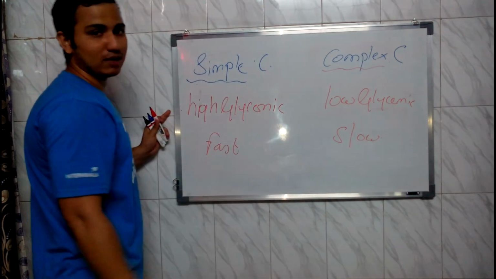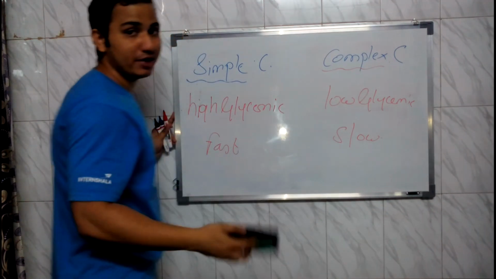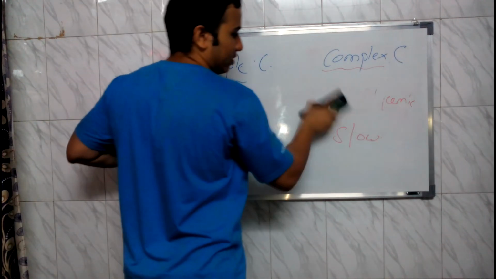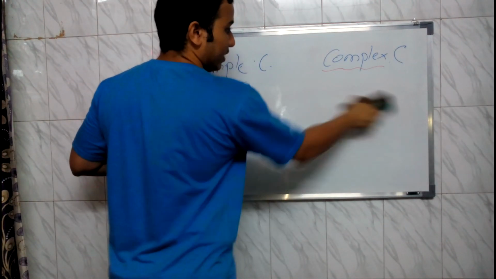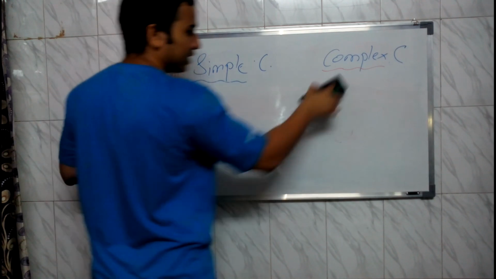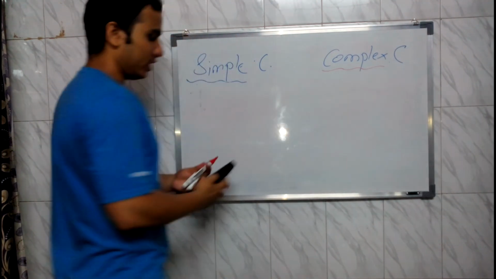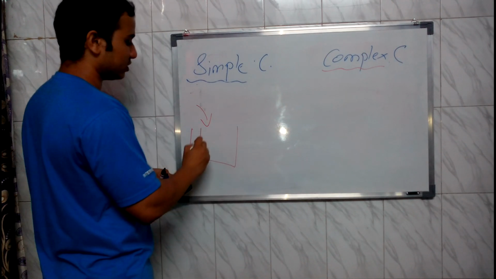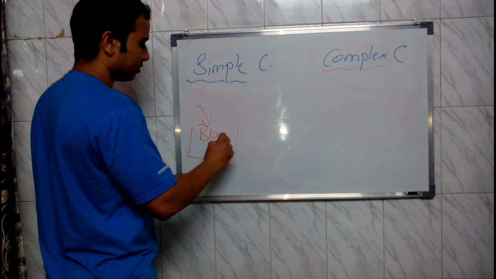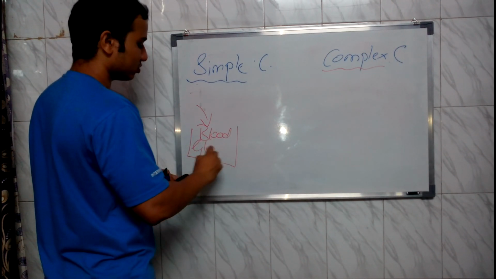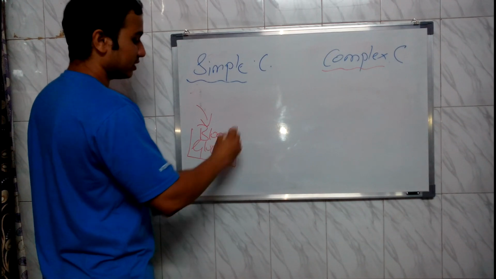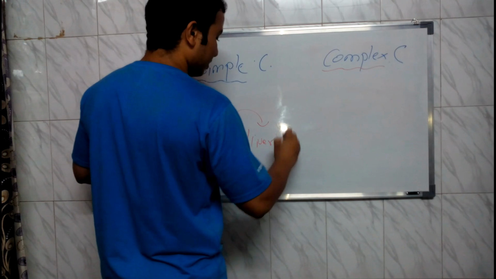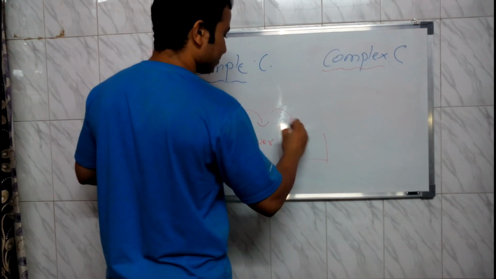Now I will first show you how the complex carbohydrates work. Whenever we eat food, suppose we eat complex carbohydrates, the examples that I have shown, it would first enter the first basket, which is blood glycogen. Then it would enter our liver. Then it would go to our muscles.